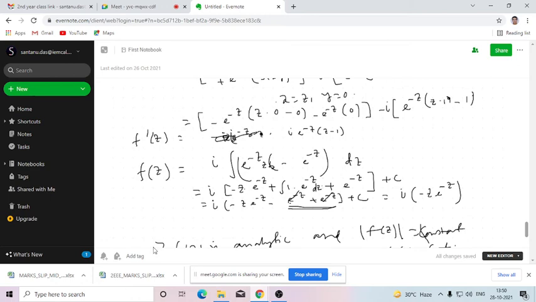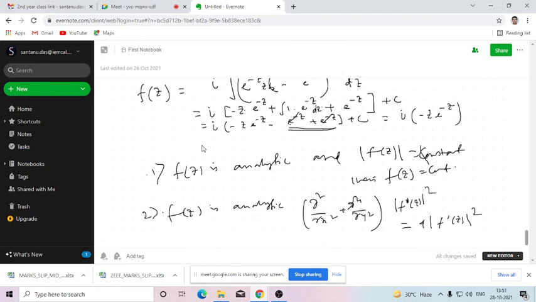So this method you can use only if it is given in the problem that you can construct analytic function from the real part or from the imaginary part. But if you are asked to find out the harmonic conjugate, then you can use any one of the previous two methods. Was that clear? Was that clear or not? Yes, sir.